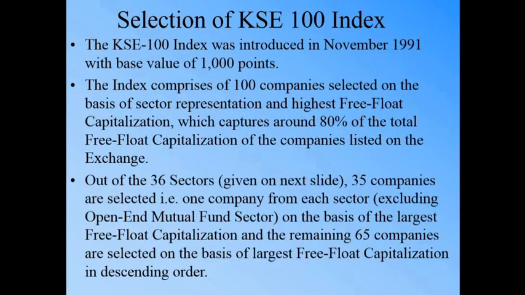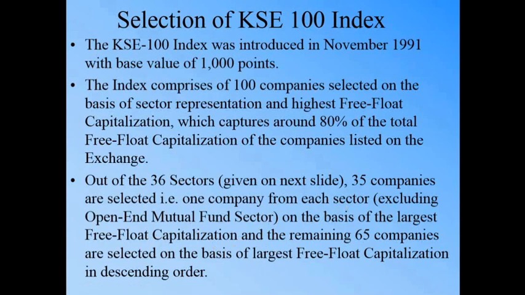But out of those 36 sectors, we exclude one sector, that is the open-ended mutual fund. We exclude this one sector, and 35 companies are selected, one company from each remaining sector, on the basis of the largest free float capitalization. There are 100 companies to be selected.